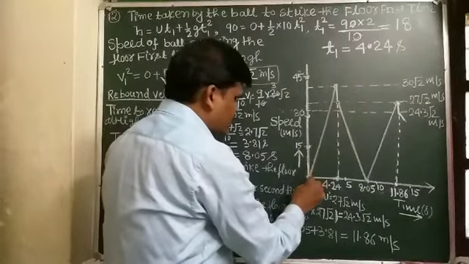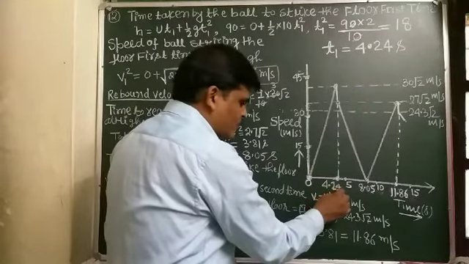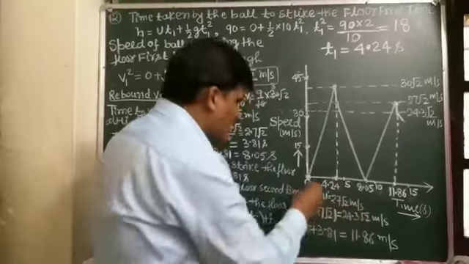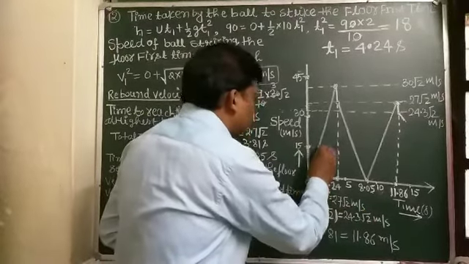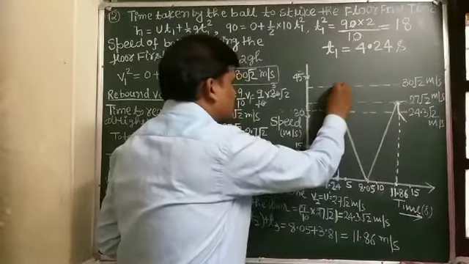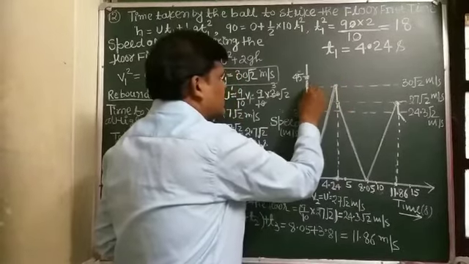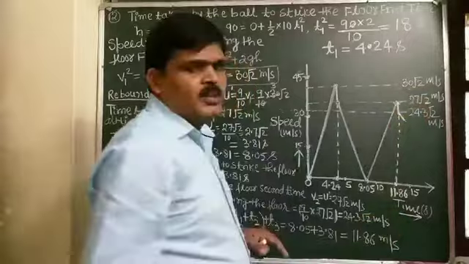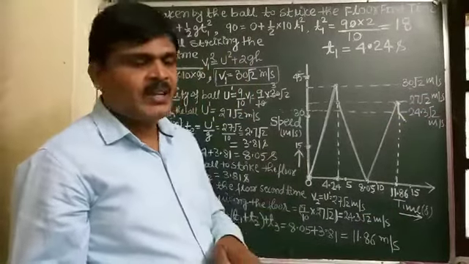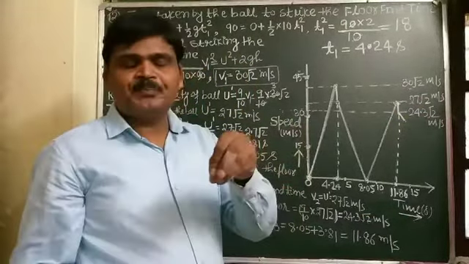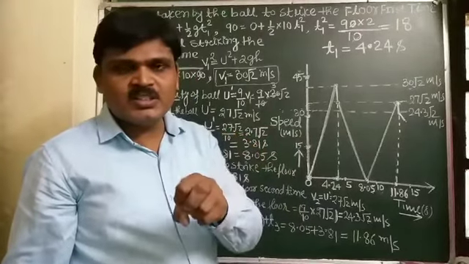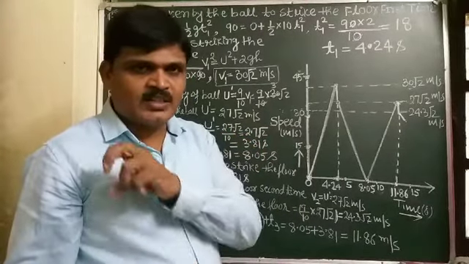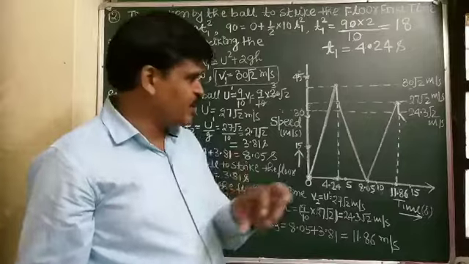It means at time 4.24, when the ball strikes the ground, the speed of the ball is 30 root 2 meter per second. But at the same time, the ball loses 1/10 of its striking speed.